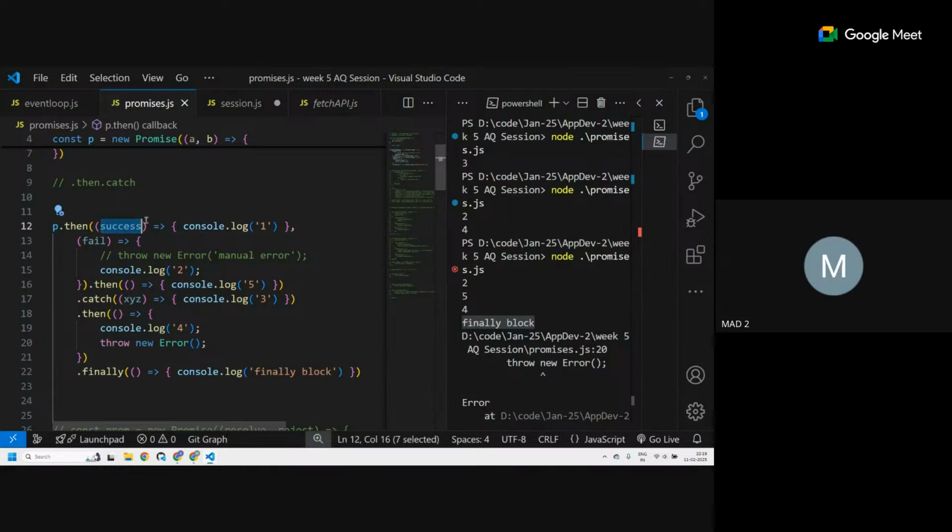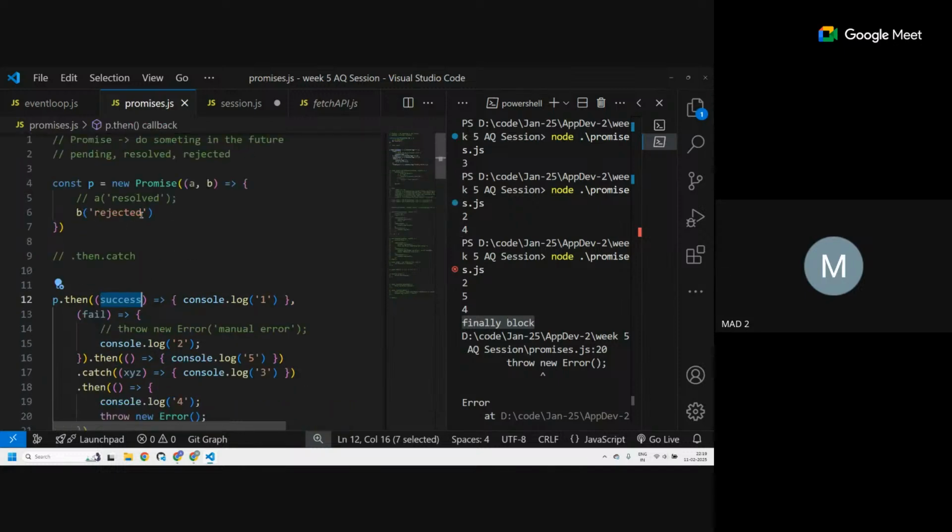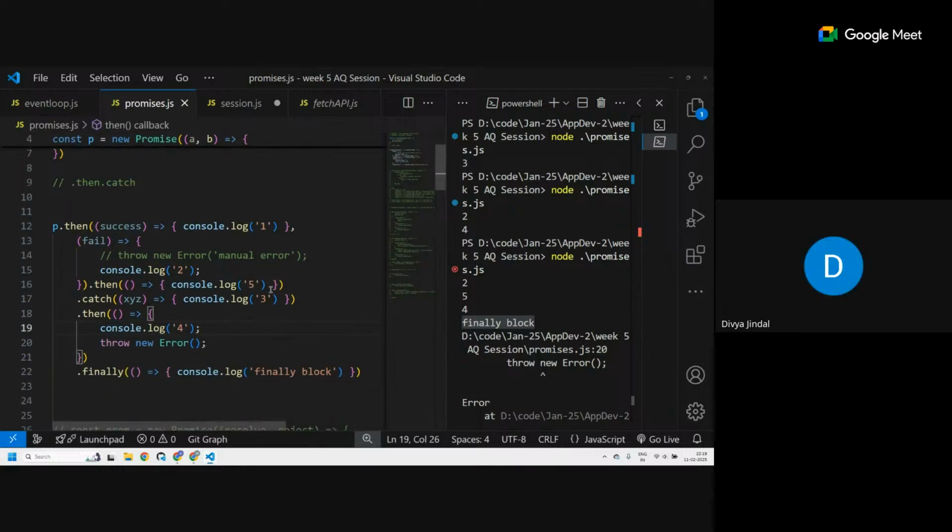If I don't need the values. So what are these? These are the values that I got from the rejection or resolution. If I don't need the string, I can just have it empty. Okay. All right. Do you need the strings? No, I don't. In here, I don't.